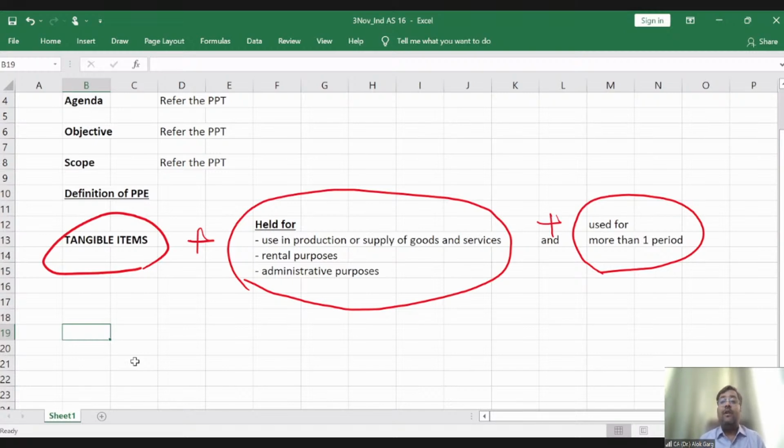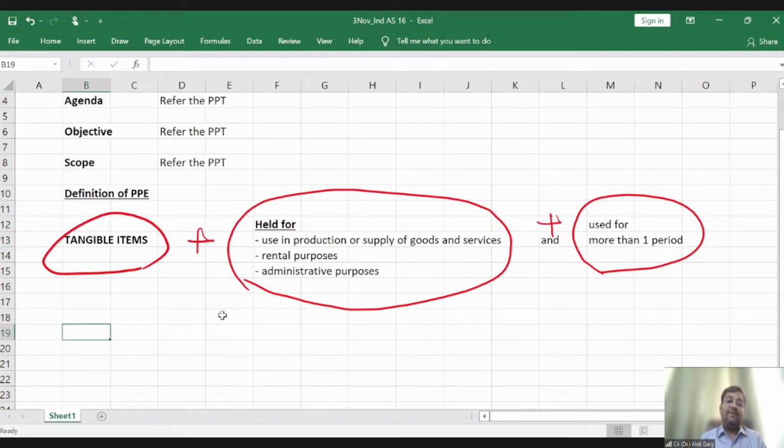And to be used for more than one period, right? Is it clear to all of you? More than one period means generally for more than 1 year, right? More than one accounting year. I hope that the definition of PPE is clear to all of you. I have shown you the different classes of PPE in the Reliance Industries annual report as well.